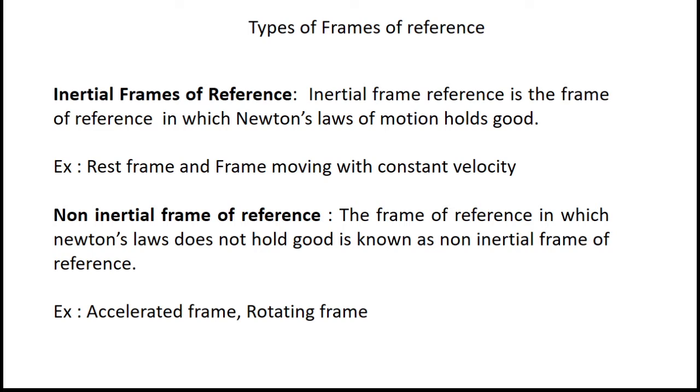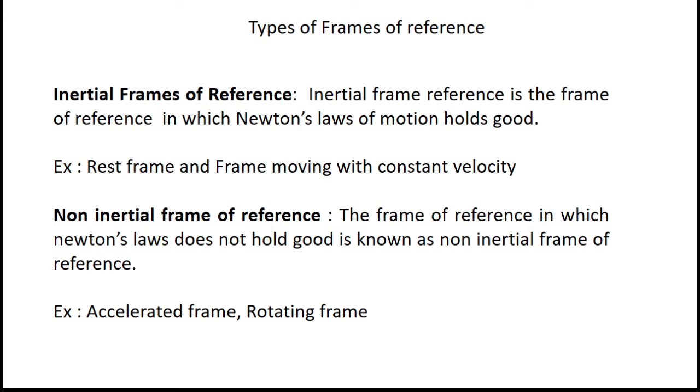Next is types of frames of reference. As we have discussed in the last class, a frame of reference is a coordinate system attached to the object of reference with respect to which we can locate the exact position of an event, or describe the motion of any event or particle.